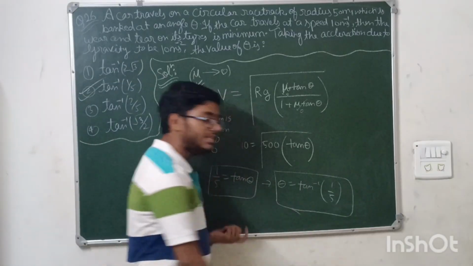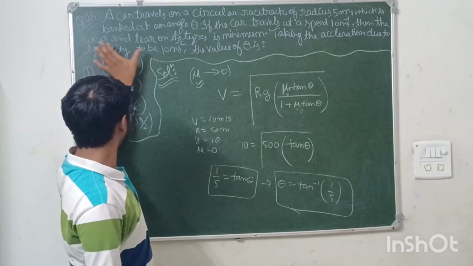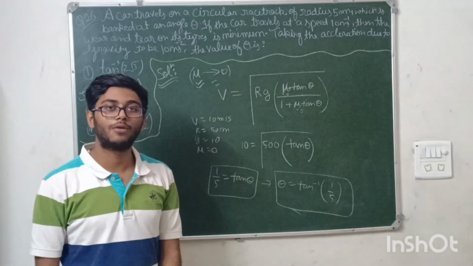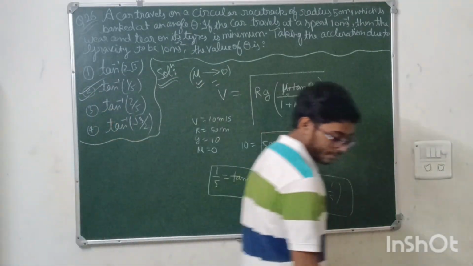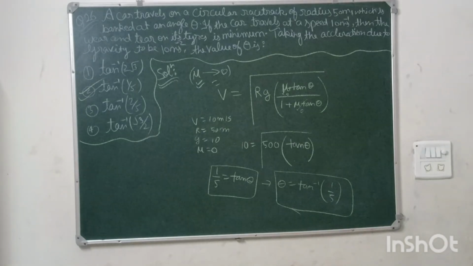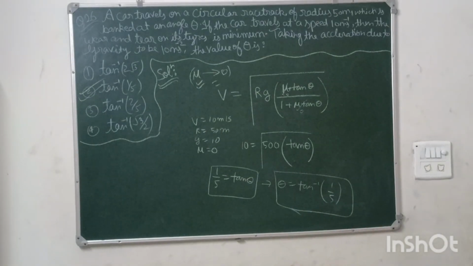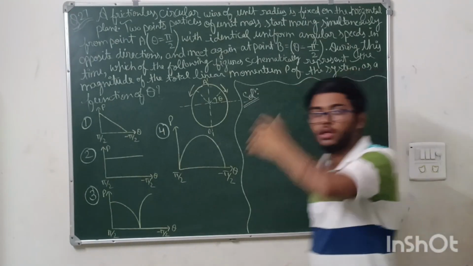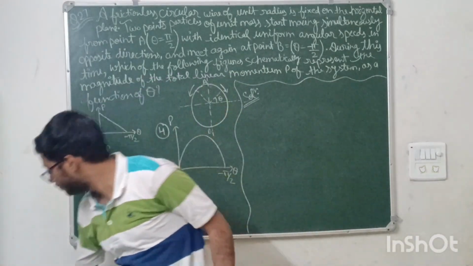See, very easy question. Only they have tricked you in this. The wear and tear on its tire is minimum, means mu is tending to 0. Always remember that. Okay, let us move on to the next question.